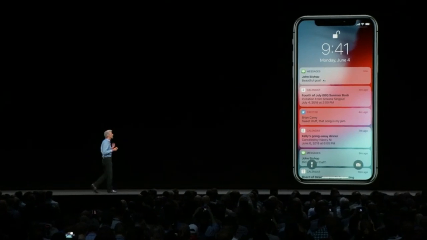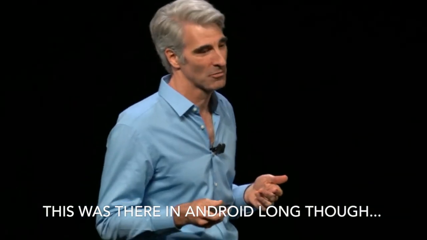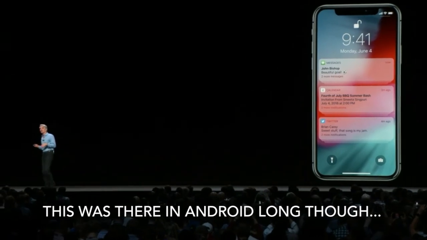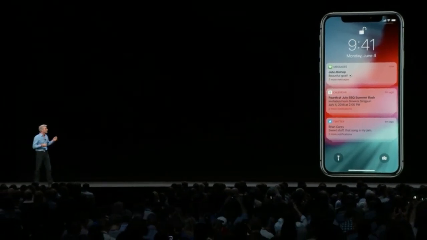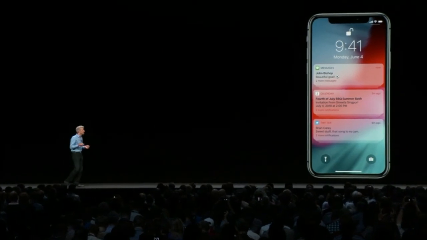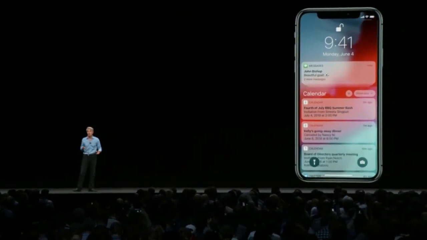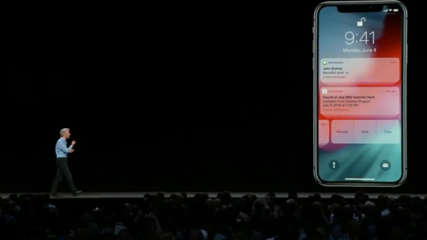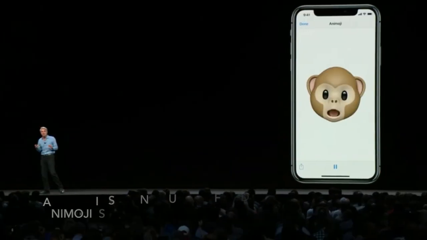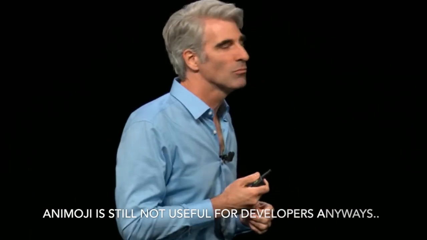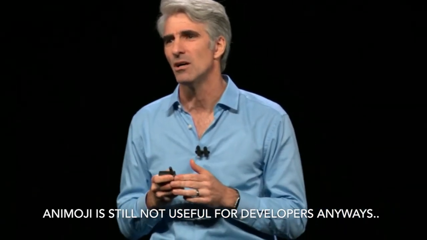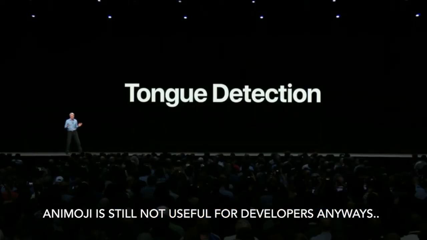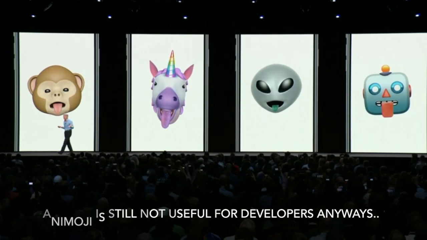Now, we also wanted to give you help managing large numbers of notifications. So I'm thrilled to announce that we're bringing to iOS support for grouped notifications. Grouped not just by app, but also by topic and thread. It gives you a great overview of the notifications you've received. You can tap in and look at a particular group, but of course, just as important, with a single swipe, you can triage a whole group of notifications away. And this year, we're taking Animoji to a whole new level with a breakthrough new technology we call tongue detection. You can make your favorite Animoji do this.